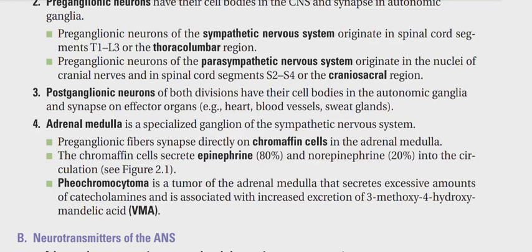Postganglionic neurons of both divisions have their cell bodies in the autonomic nerve ganglia and synapse on the effector organ. Heart, blood vessels, and sweat glands are examples of it.